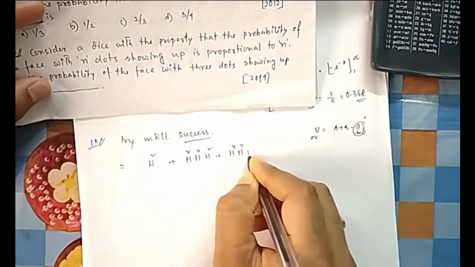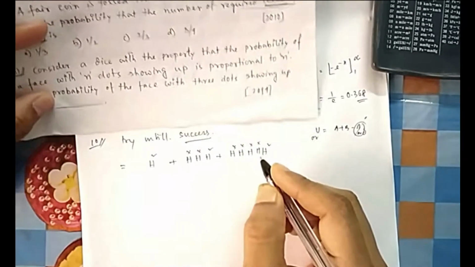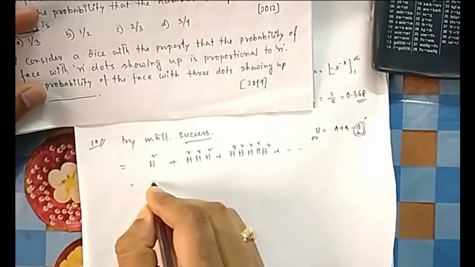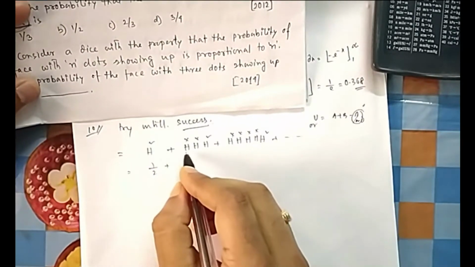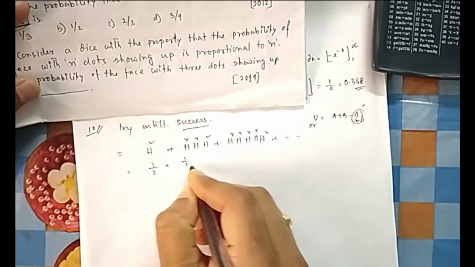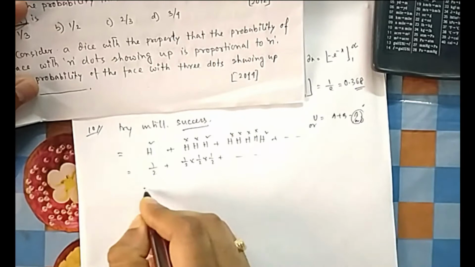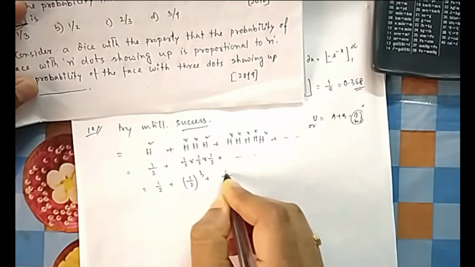So now you got the idea. First, second, 3rd, 4th you will not get, and in the 5th one you will get it. Similarly you can go. So what is the probability of getting head in the first trial? Half. What is the probability of not getting head? That is also half, and then half, and then half. So now you are getting it. It will be half, then half cube, then half to the power 5, and so on.